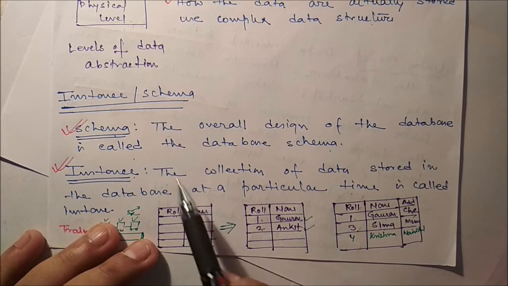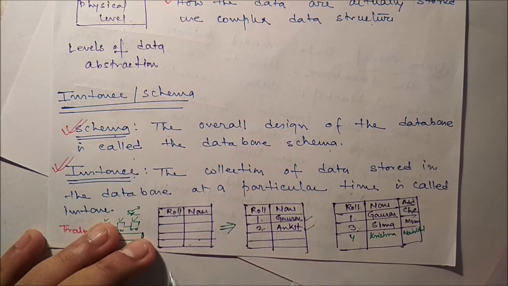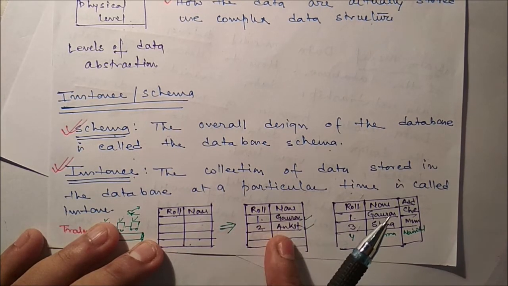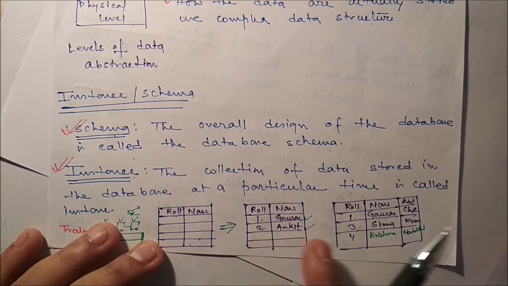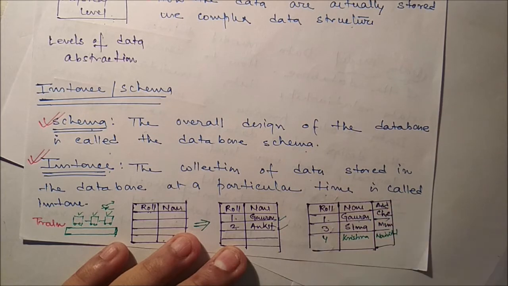Are you getting this one? So schema is the overall design of the database. So this is nothing but our schema. Okay, overall design, and instance is what? The data stored in the database at a particular time. That is called instance. So here both the schema are same, but instances are not same. Here instances are not same and schema are not same, because here we add one more attribute.